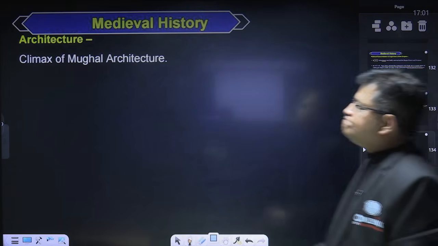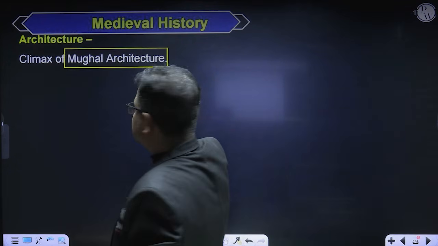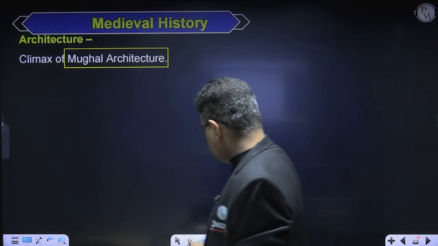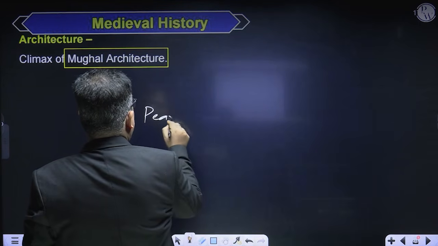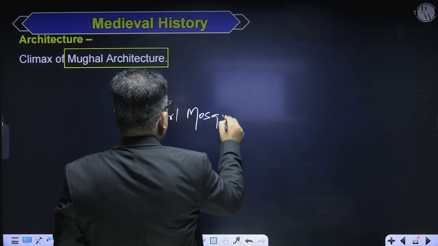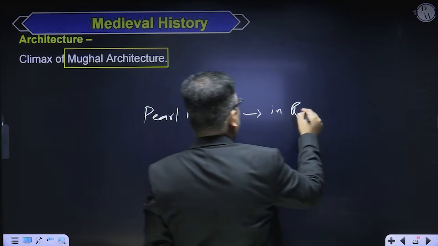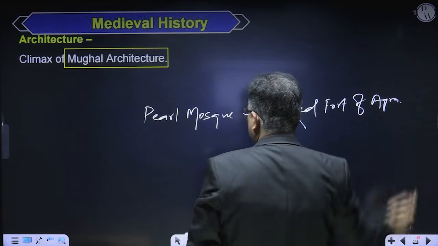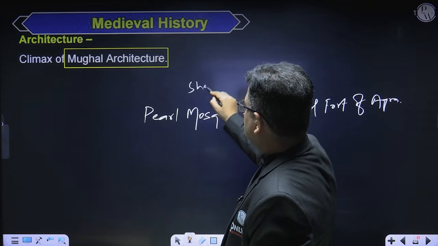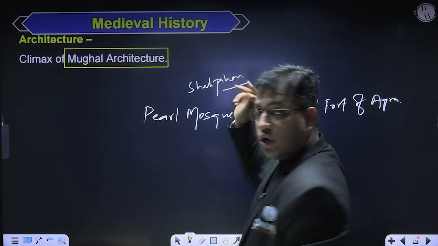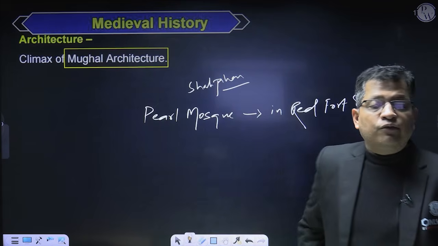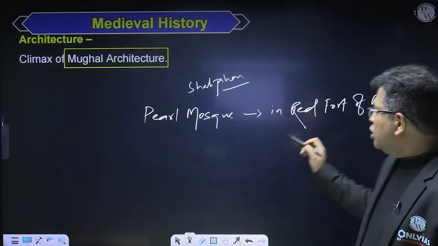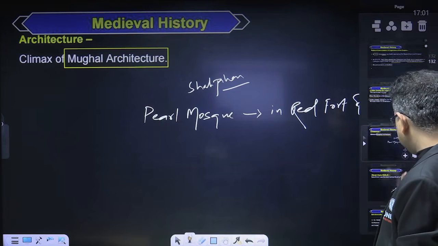Now, Mughal architecture attained its climax, and he constructed the Taj Mahal and Jama Masjid in Delhi. Then he constructed the Pearl Mosque in the Red Fort of Agra by Shah Jahan. There is again one mosque, the Pearl Mosque, that is in the Red Fort of Delhi. This was constructed by Aurangzeb. Please keep in your mind, right? So the Pearl Mosque in the Red Fort of Agra, right, sirs and madams?